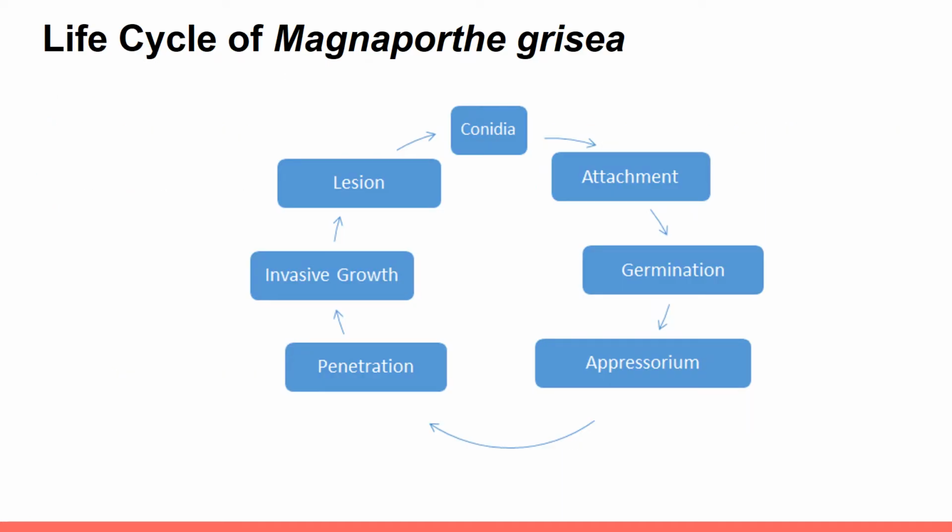Now I will explain about the cycle of Magnaporthe grisea. For this part, our group has decided to choose only one cycle because the life cycle and disease cycle of this pathogen are related to each other, and also this pathogen is asexual, and the asexual cycle of this pathogen causes infection to the plant. So our group has decided to choose one cycle for this pathogen.